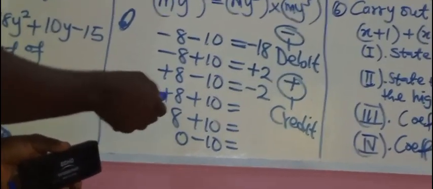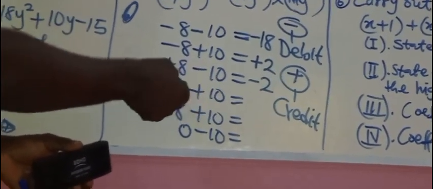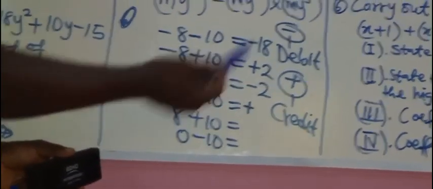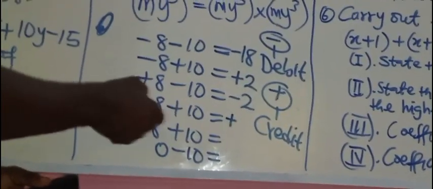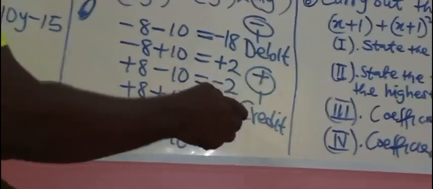But when you have plus 8 plus what? The two of them are credit. That means you add, you take the plus, because the plus is common. Just like this one. Minus 8 minus 10. The minus is common. If both of them are debit, you take the minus and you add. This one also, you take the credit. The credit here means plus. Then you now add 8 and what? 10. That will be plus 18.